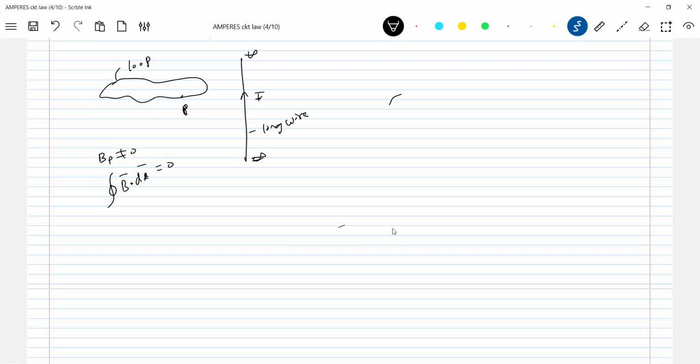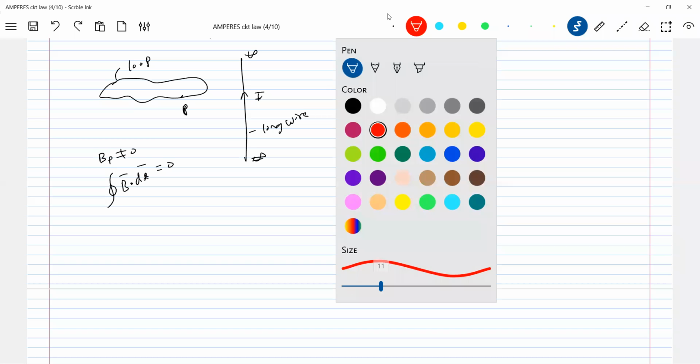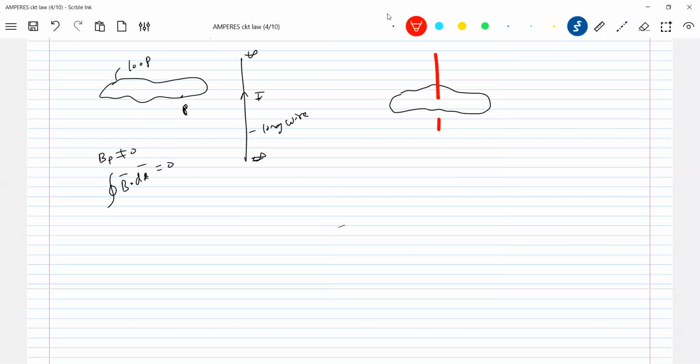Now if there's a loop, and this is the same plane curve, I'm going to incline it.